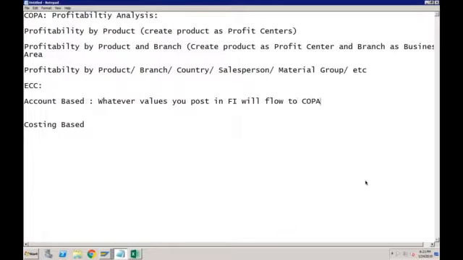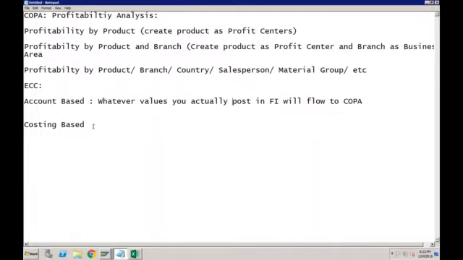So this will only work on actual values which are posted in FI, no planned values. Whatever values you actually post in FI will flow to COPA.